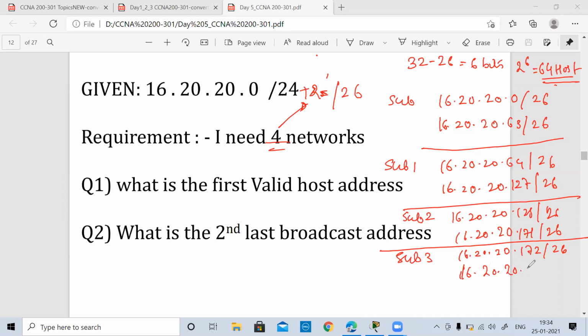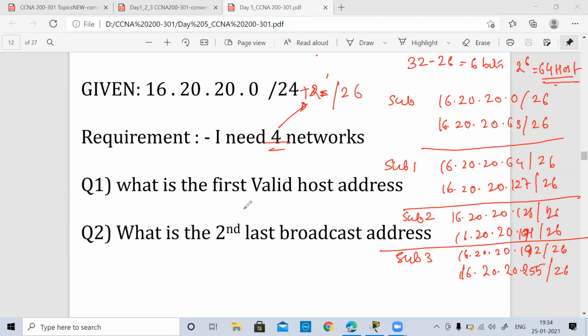16.20.20. How much if I add 63? 255. Right. Just a minute, guys. Okay, here I made one mistake. It is 191, and this is 192. And when you add 63 here, that becomes 255.